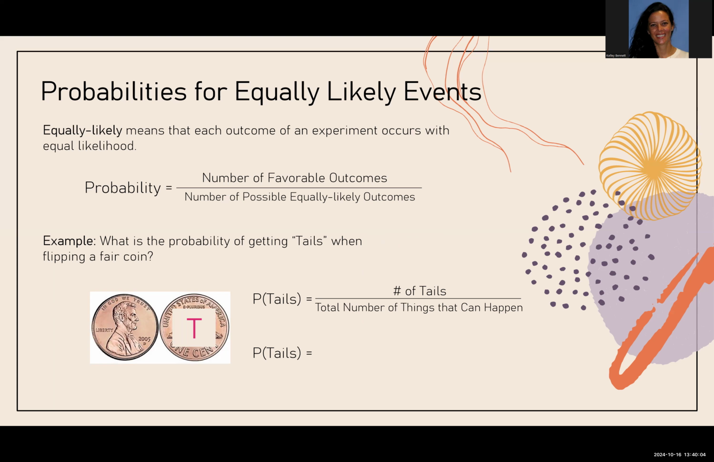Okay, well, the denominator has to be the total number of things that can happen. Well, there are 2 things that can happen. You can see here in the picture, I could get heads or I could get tails. So it's going to be 1 over the total number of things that can happen, 1 over 2. But you already knew the probability of getting tails was 1/2. Hopefully this example shows you how to set up your fraction with a concept that's already familiar to you.